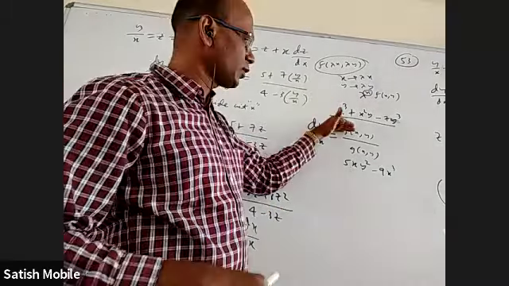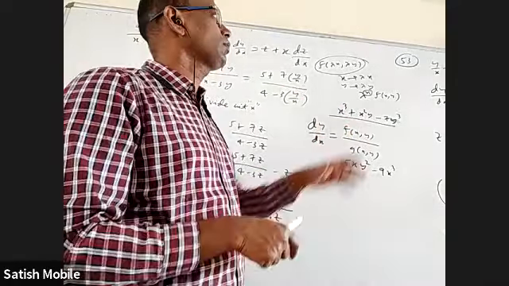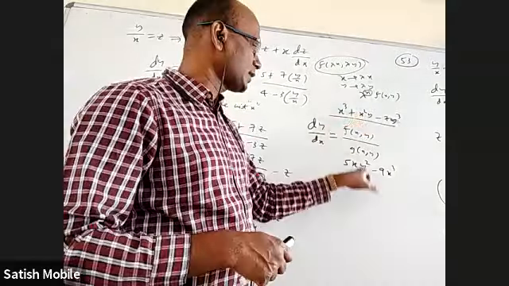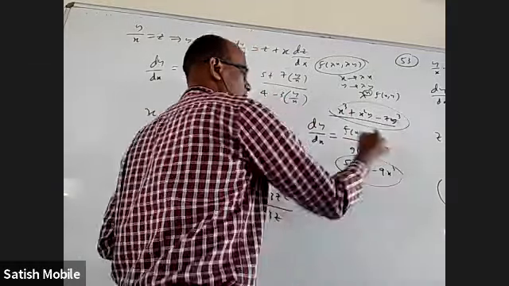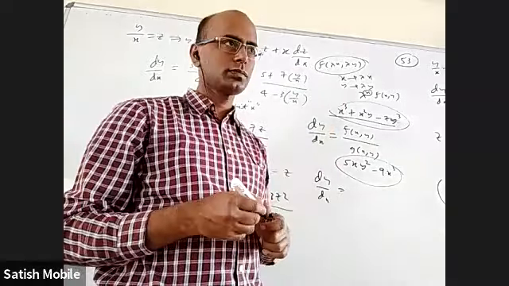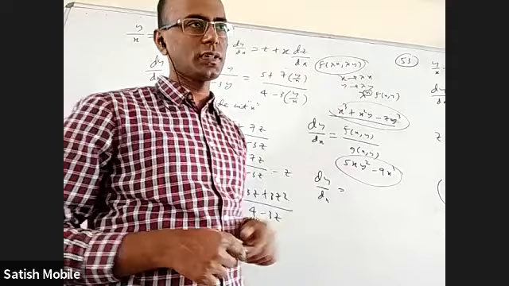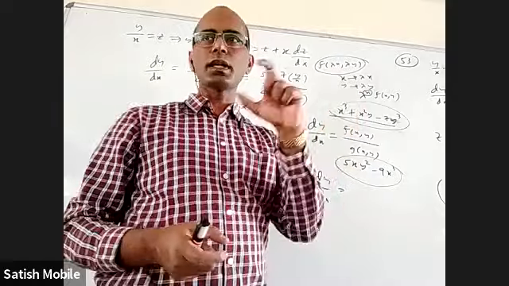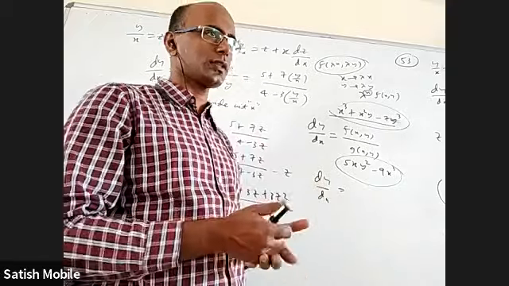So if numerator is a homogeneous expression, denominator is also homogeneous expression, that too of same degree, then we'll go for this method. If this and this are cubic, let's say I have this by this as a question. My dy by dx is this whole thing by this whole thing. Then the whole thing I have to divide with what? I have to divide with x cube. Whichever is the degree, you have to divide with that. What is the purpose of dividing with x cube? Every term should become either y by x or y by x whole square or y by x whole cube or just a constant.